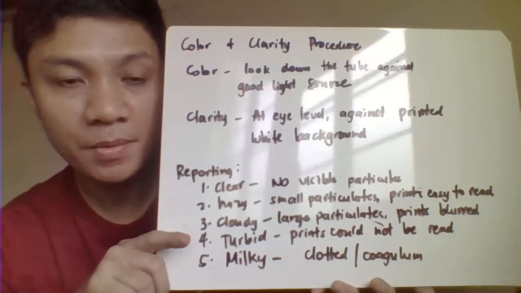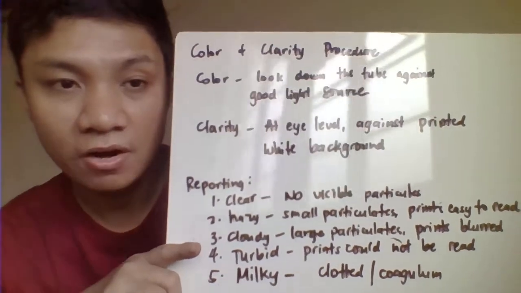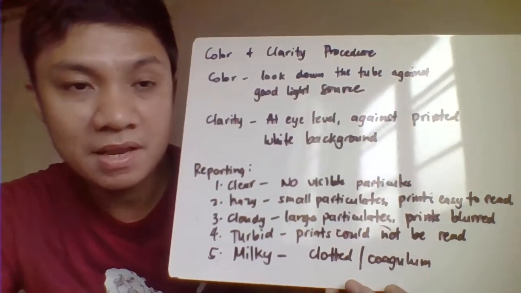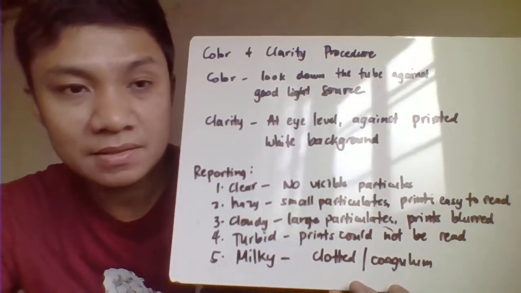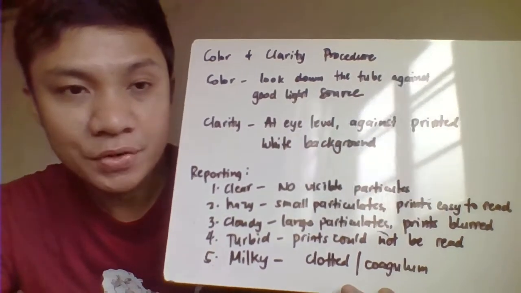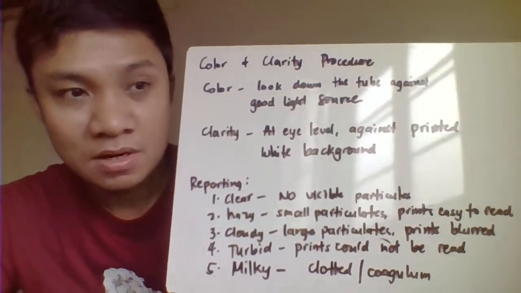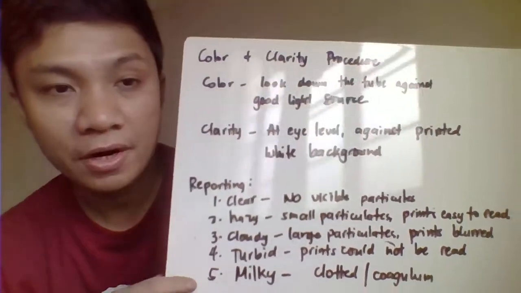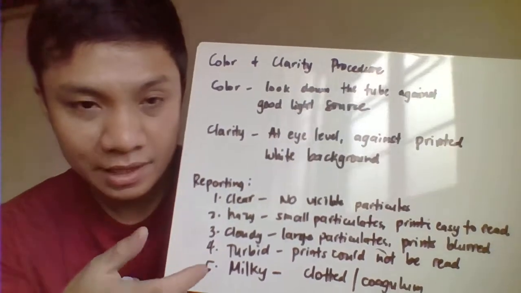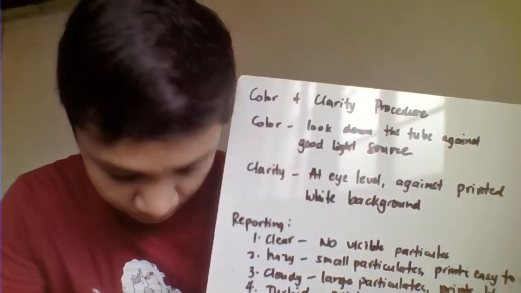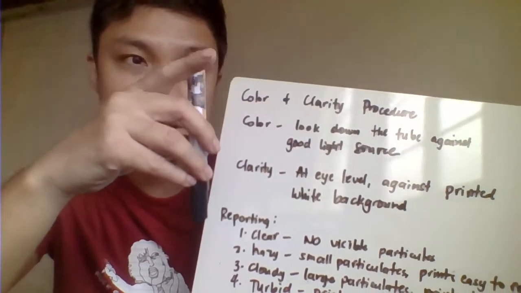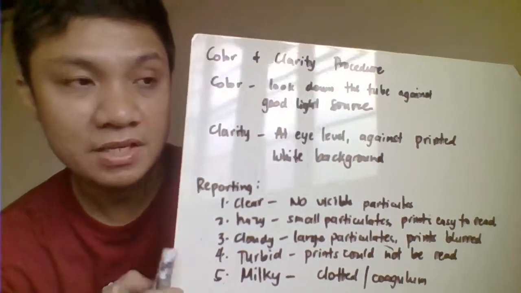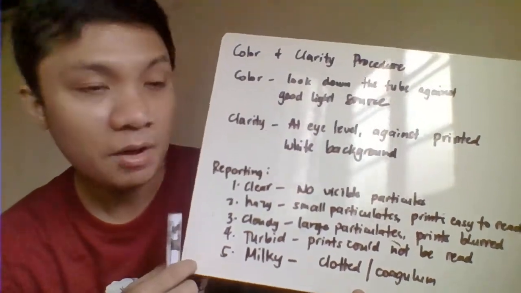Okay, then we have here the proper way of observing the color and the clarity. For this one, you need to transfer your specimen in the test tube, but you need to mix your specimen first to ensure that all the sediments mix with your entire urine sample. Then for your color, all you need to do is look down into your test tube. It is not a side reading, you look down under a good light source for the observation of your color. How about for your clarity?